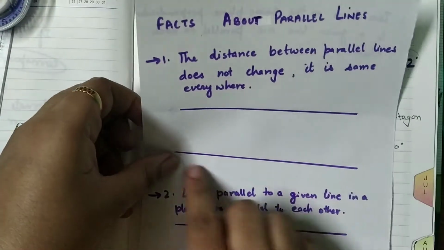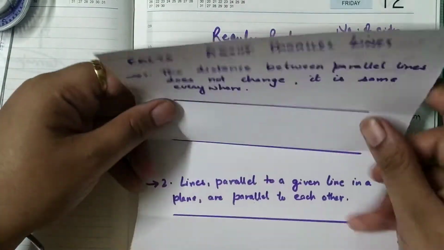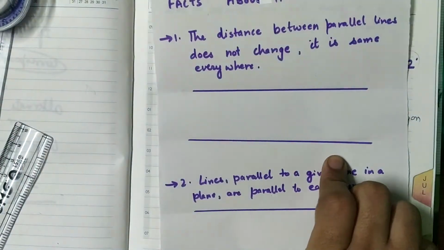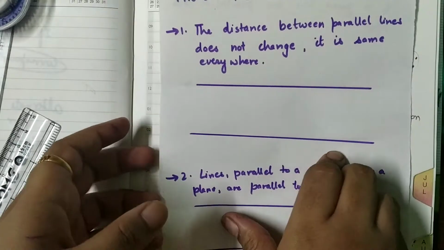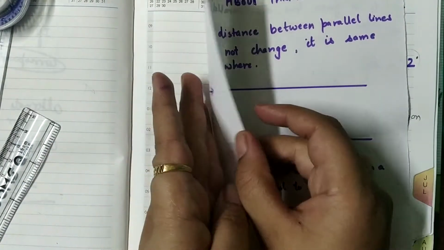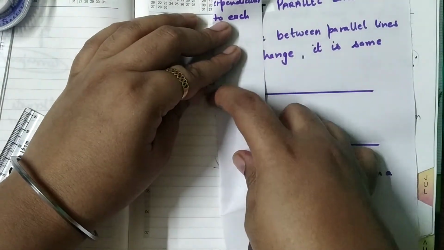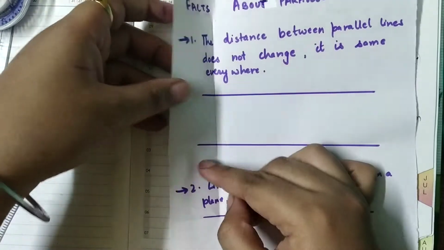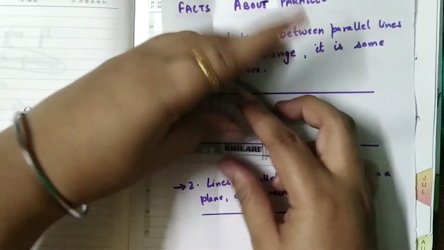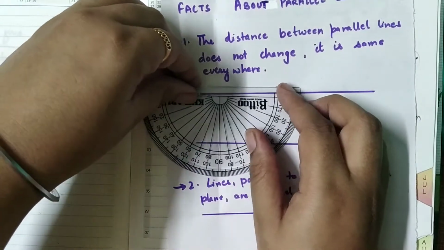So for this purpose, if I take this as my baseline, I have already made the parallel lines here for you, and I have already folded by the folded method that we already did in the previous video. Now I just fold it and mark the perpendicular, so that I get a 90-degree angle at this base and this base also. If you observe by the protractor, it's a 90-degree angle from both the sides.